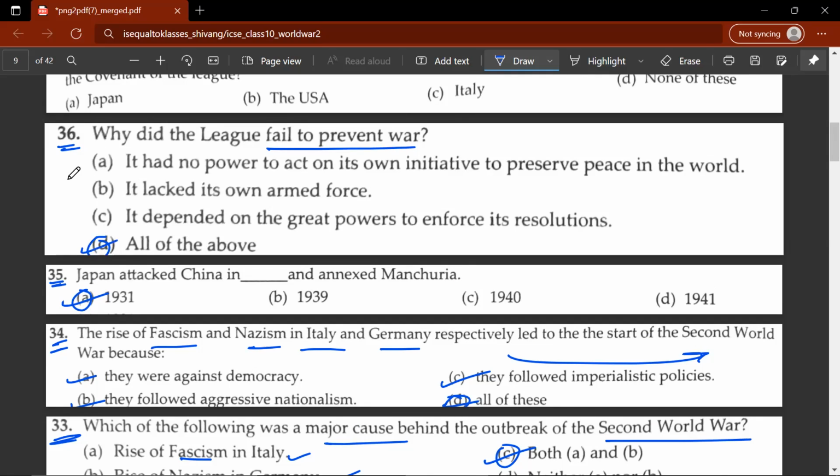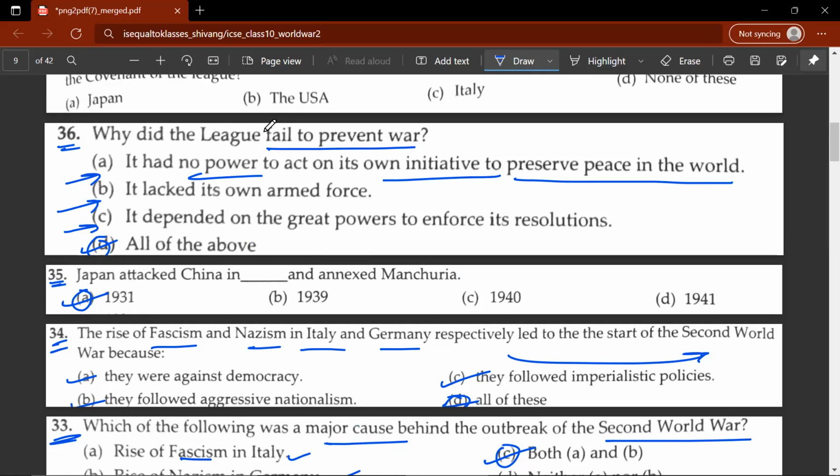Let's see the following options. A. It had no power to act on its own initiative to preserve peace in the world. It lacked its own armed force. It depended on great powers to enforce its resolution. Great powers in the sense you had US, Britain, and France. Now, US wasn't even part of the League of Nations, so that was a big blow to the power and prestige of the League of Nations.